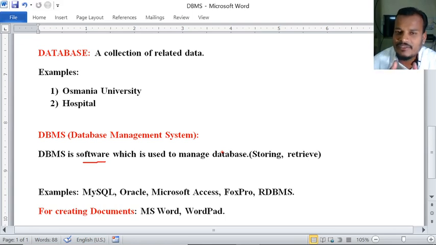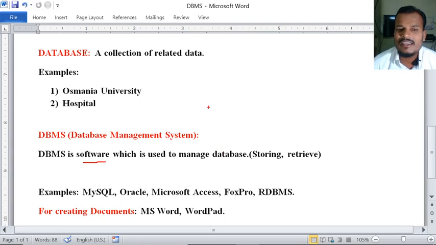Definitely, if we have a lot of data, we need databases. If our data is very little, there is no need of databases. If our data is very large, we have to go for databases. That is the purpose of databases.